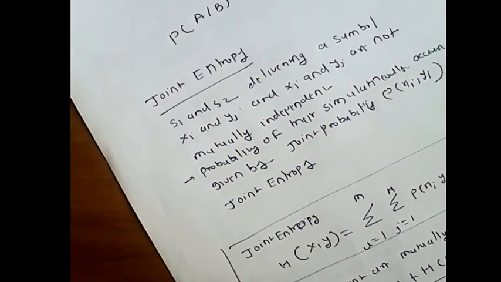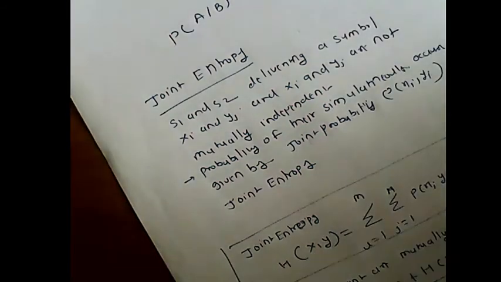Now we define, similarly, the conditional entropy. Conditional means that two source symbols are considered, and the probability of one event has already occurred and we find the probability of another event.